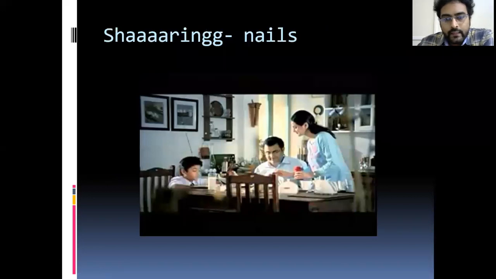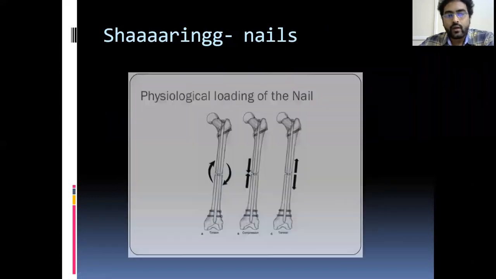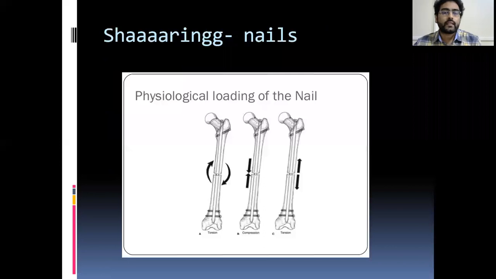Remember this ad, the Kisan ad. Sharing, you learn sharing in school. So whenever you see this ad, you should remember nails. Nails always share the load. Okay, this is the concept of sharing. What do you mean by sharing?